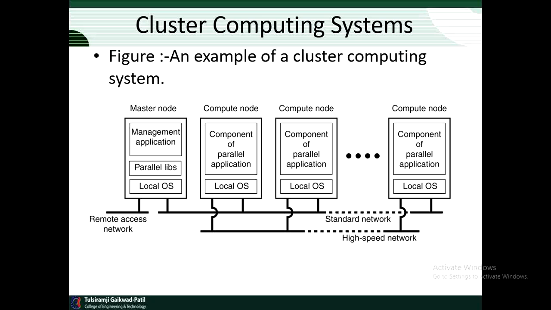Each cluster consists of a collection of compute nodes that are controlled and accessed by means of a single master node. So all the compute nodes are controlled by the master node, and whatever operations are performed by the compute nodes are handled and controlled by the master node.